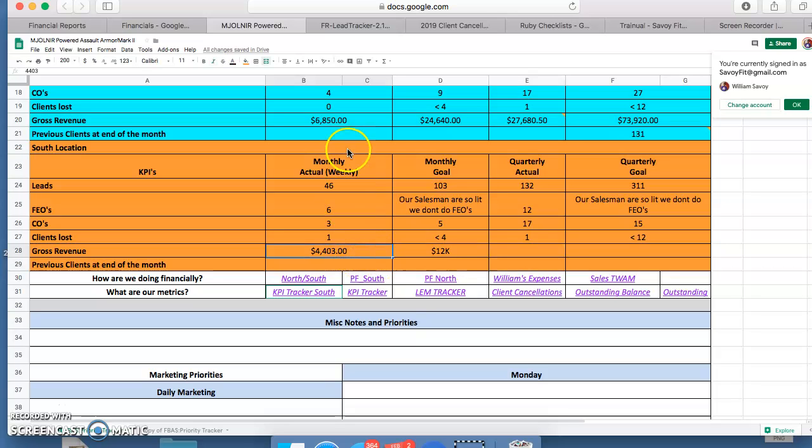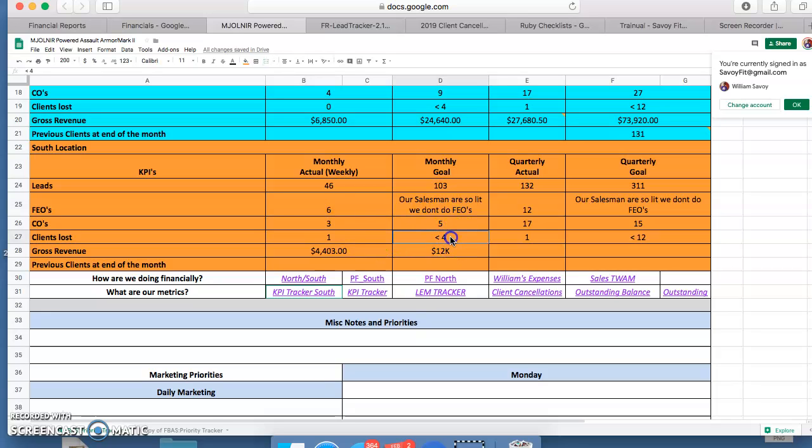I got that. And then again, guys, this is basically just telling me, are we close to hitting our goal? 46 out of 103, 6 current. And with this, we don't really measure FEOs. We measure CEOs. Our goal is to get 5 CEOs. We have 3. Those 6 FEOs should convert, which should push us over. It's telling me that we need to make a hard push in the FEO section towards converting those 6 to turn this into 9. If we treat our people right, it should work. Okay, so that's that.